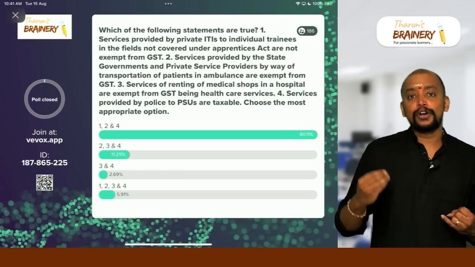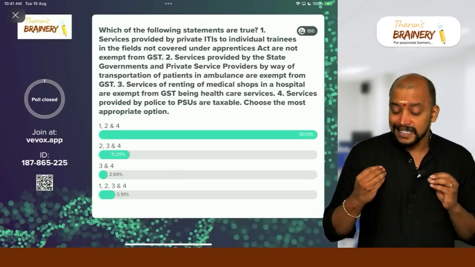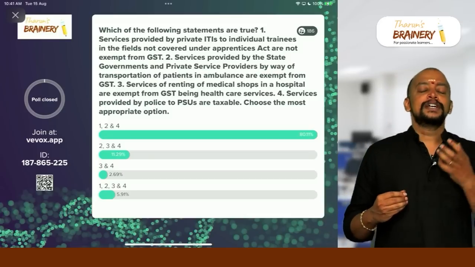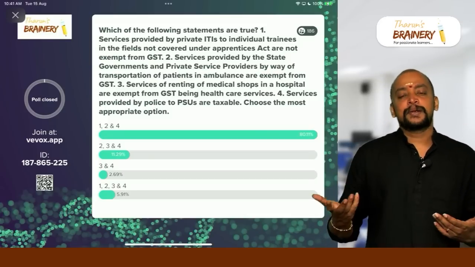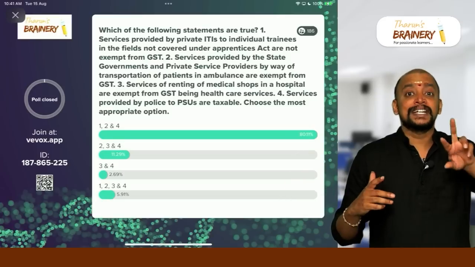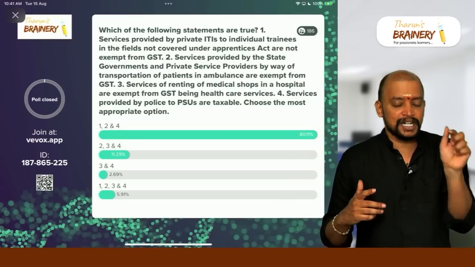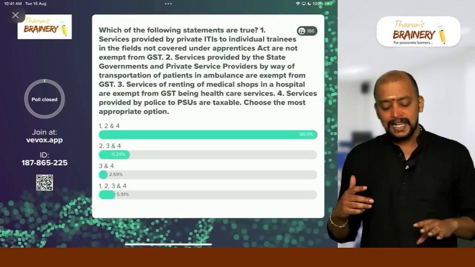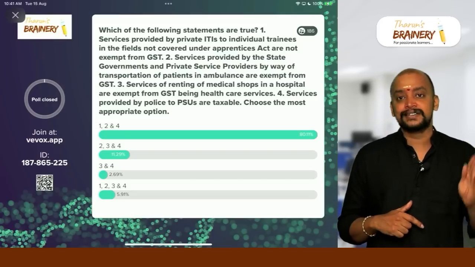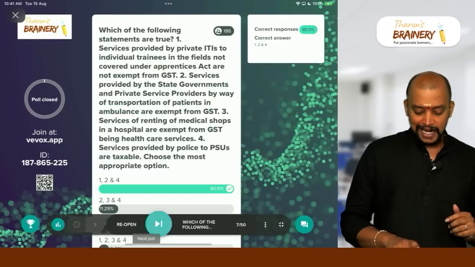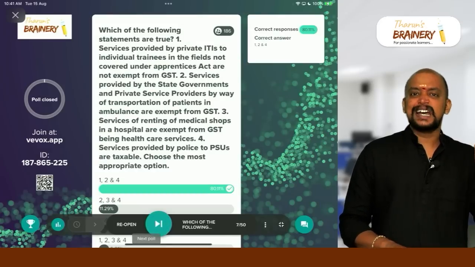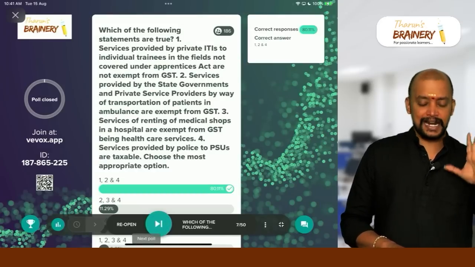Fourth one, police to public sector undertakings. Yes, it will be taxable, because Department of Police is state government department and PSUs are not department of government. Only interdepartmental service is exempted. This is not interdepartmental service and it will be taxable. So the correct answer is 1, 2 and 4. So good. Then next, majority, very good. Keep it up, 80% correct.